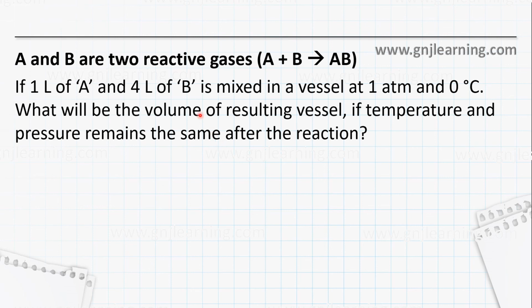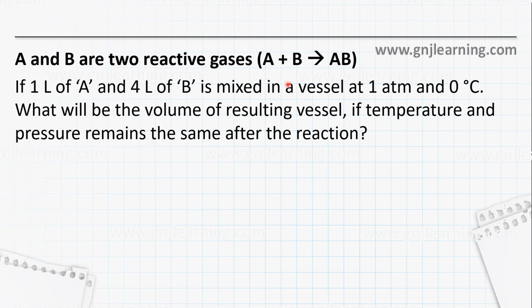And the point is, A will react with B, and I mixed 1 liter of A and 4 liter of B. If you look into the balanced equation here, you will see that 1A will react with 1B to form AB. So you have 1 liter of A and 4 liter of B. In 1 liter of A, if there is a number of molecules inside it, the same 4 liter will have 4 times A. So B will be having 4 times A based on Avogadro's law. In this, 1 liter of A reacts with 1 liter of B, isn't it? So this will react to form 1 liter of AB.